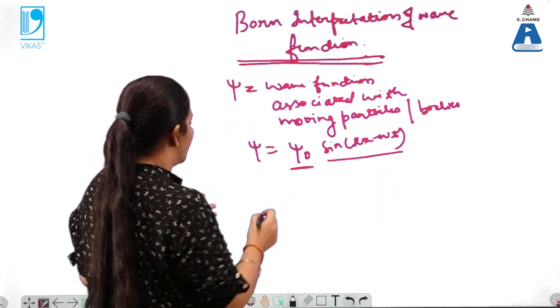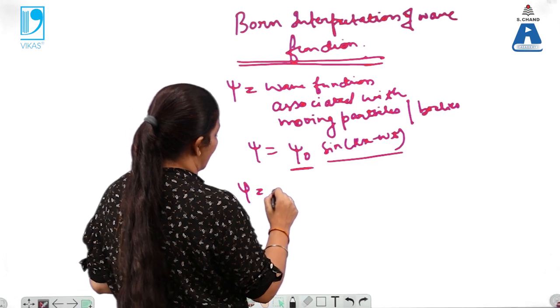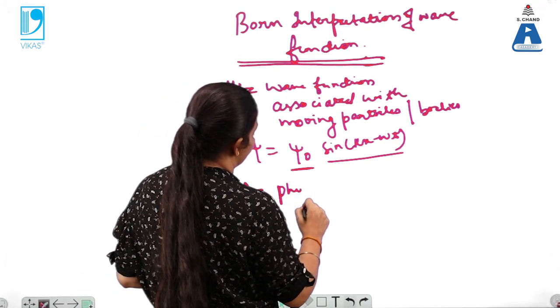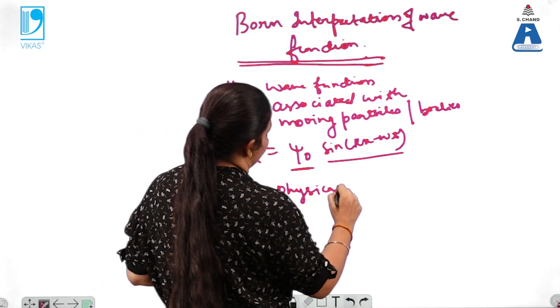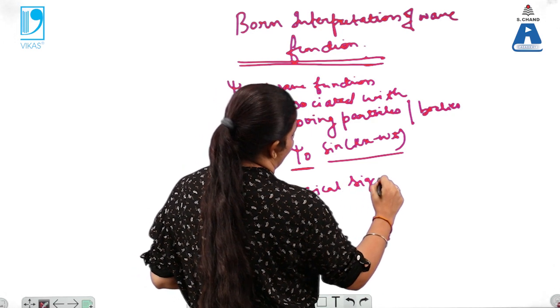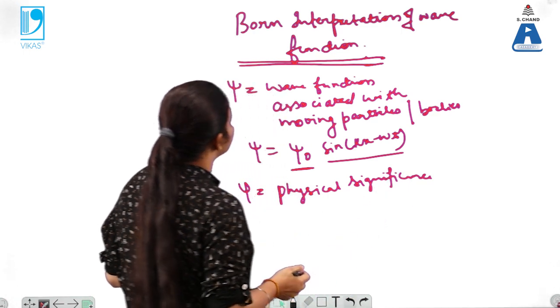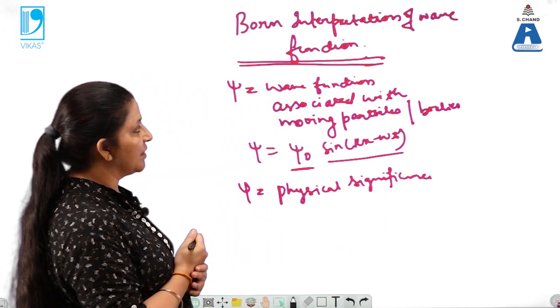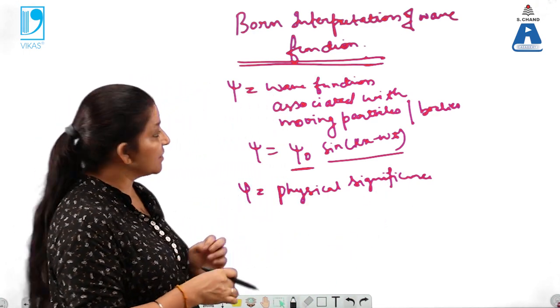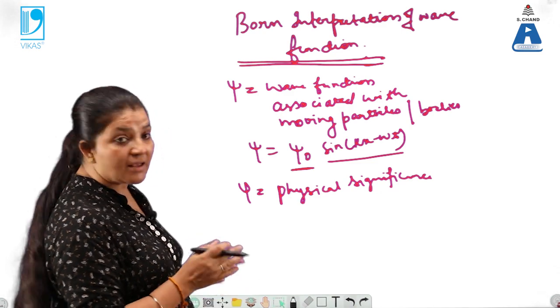Here the psi itself does not have any physical significance, as we studied earlier. In the same way, Bohr also explained how the physical significance of waves can be interpreted.